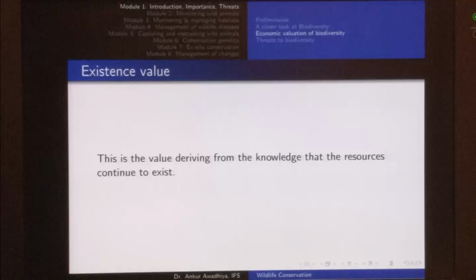Next we have existence value. Now, existence value is the value deriving from the knowledge that the resources continue to exist. A good example of existence value could be, say, Taj Mahal or Qutub Minar in our country. Now, there is Taj Mahal. I am sitting here in Kanpur, I am not going to Taj Mahal, but it gives me pleasure to know that Taj Mahal still exists in our country. I feel proud of the fact that we have this monument, this beautiful looking building in our country.